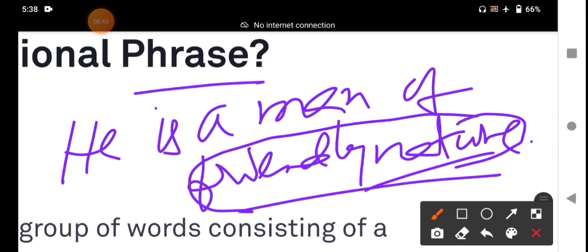It may be noun phrase, it may be adjective phrase, it may be adverb phrase, it may be prepositional phrase. Today we are going to discuss prepositional phrase.